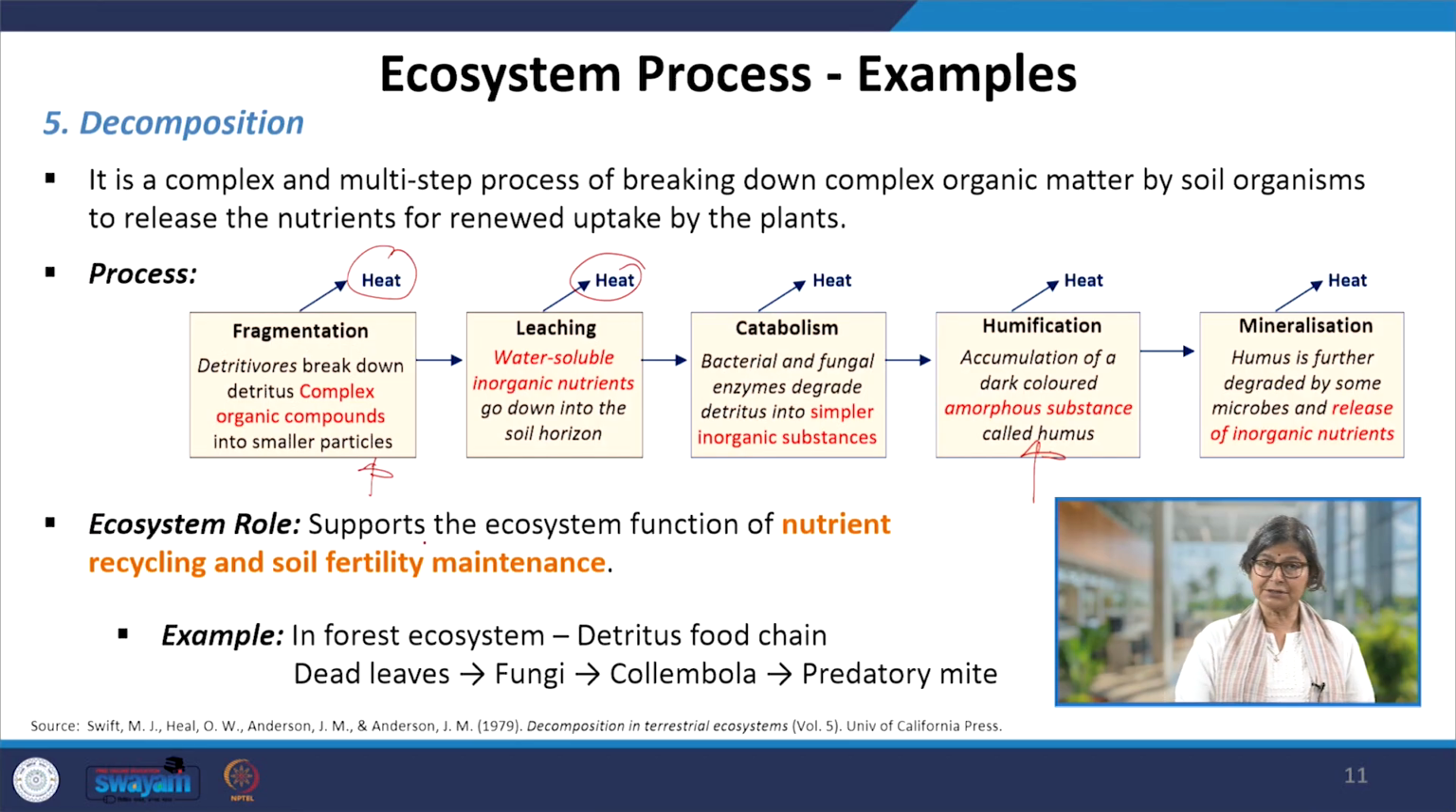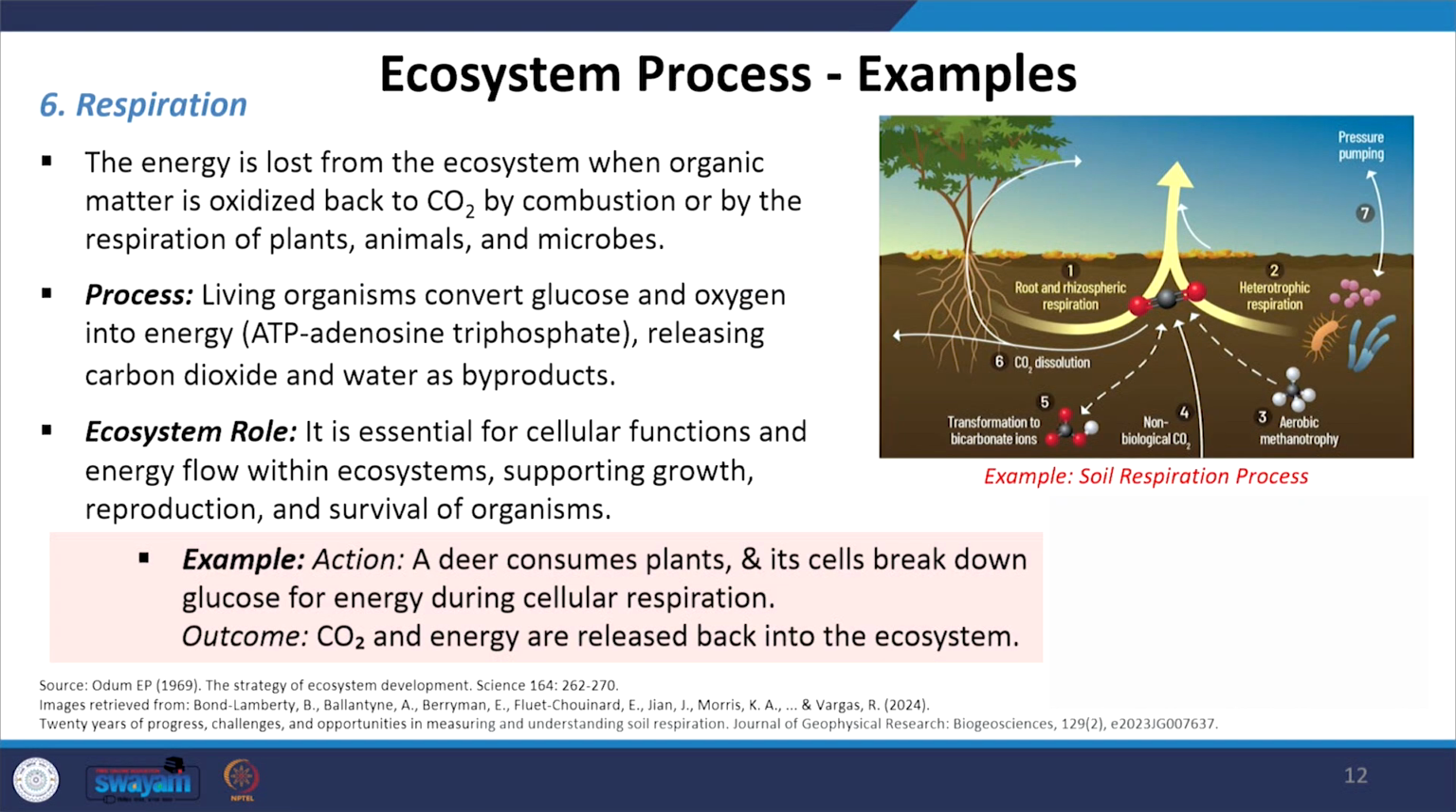So the ecosystem role it plays is very important. Suppose the ecosystem function of nutrient recycling and soil fertility maintenance. For example, in the forest ecosystem, you can see the detritus food chain: dead leaves, fungi, collembola, and the predatory mite. That's the chain. That's the way it works.